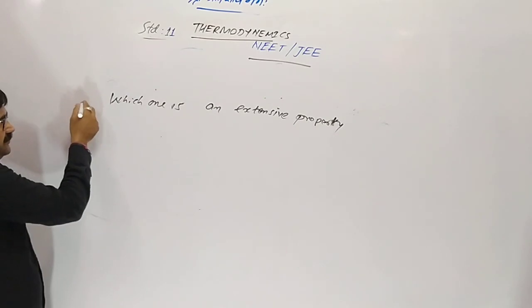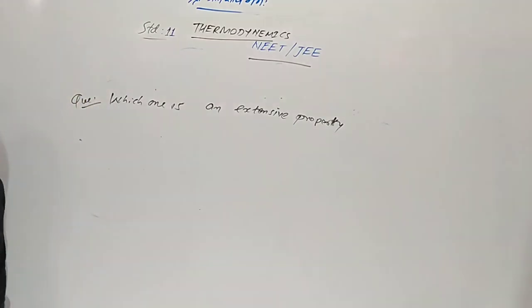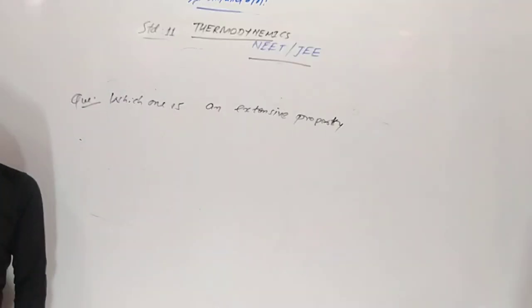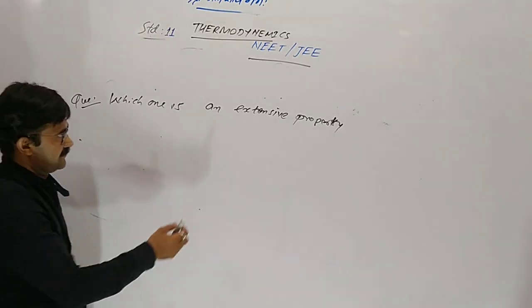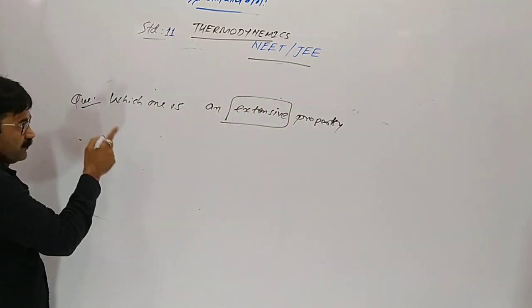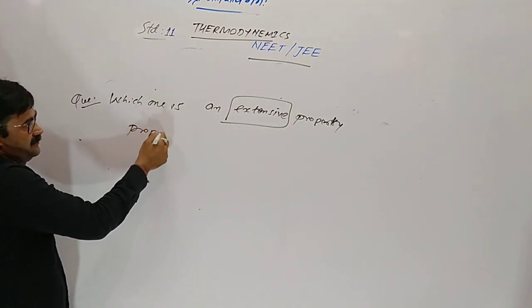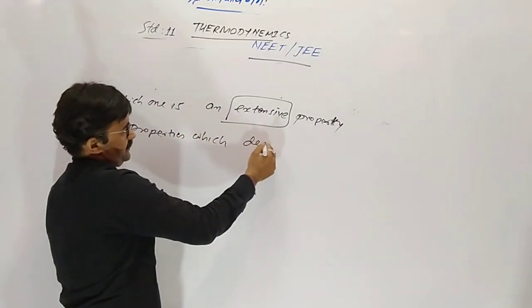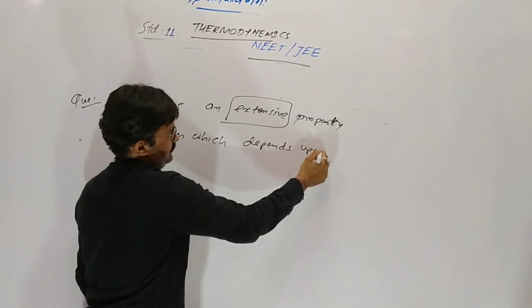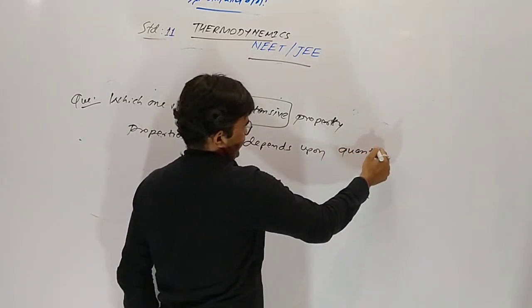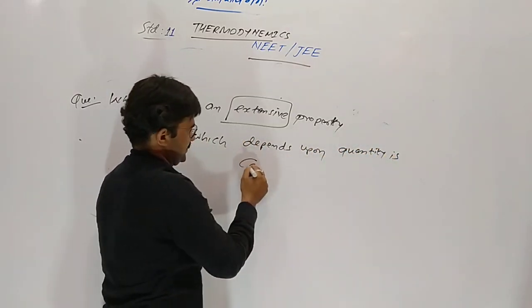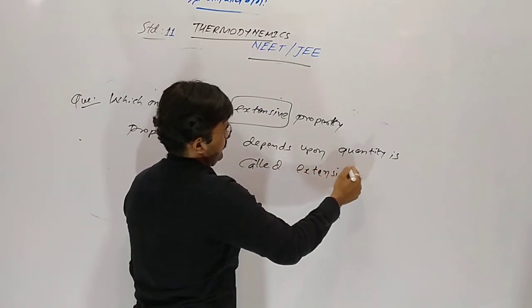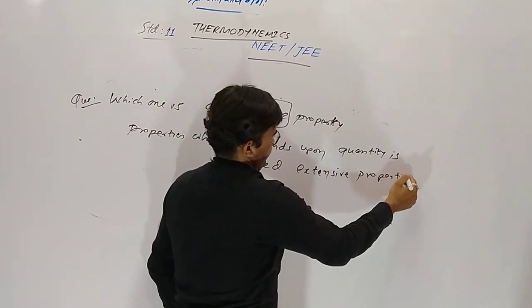First tell me, what is extensive and intensive? Property which depends upon quantity is called extensive property.